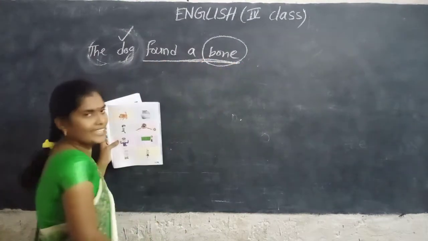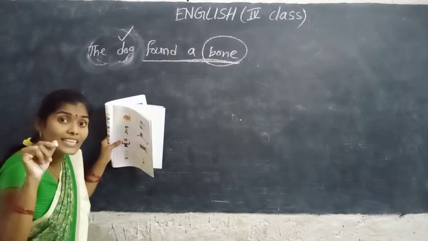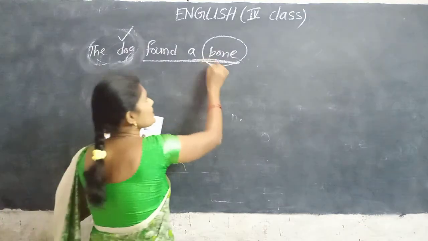Found a bone is called the predicate, so underline it. And they asked only to circle the object, so bone is the object.